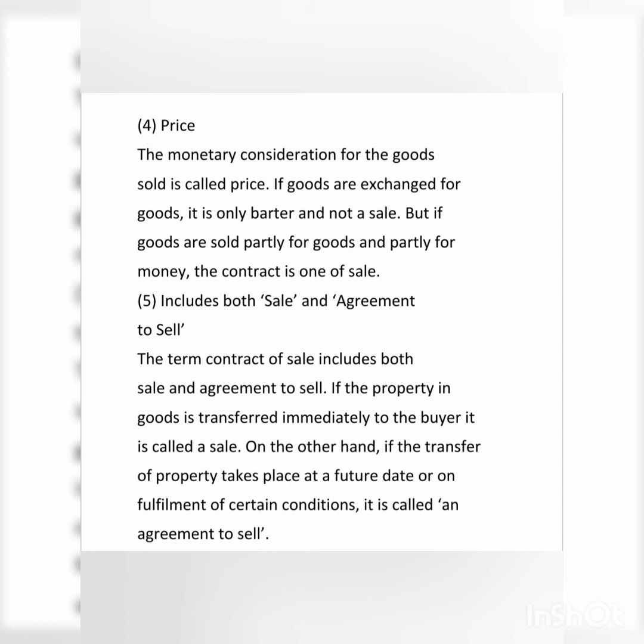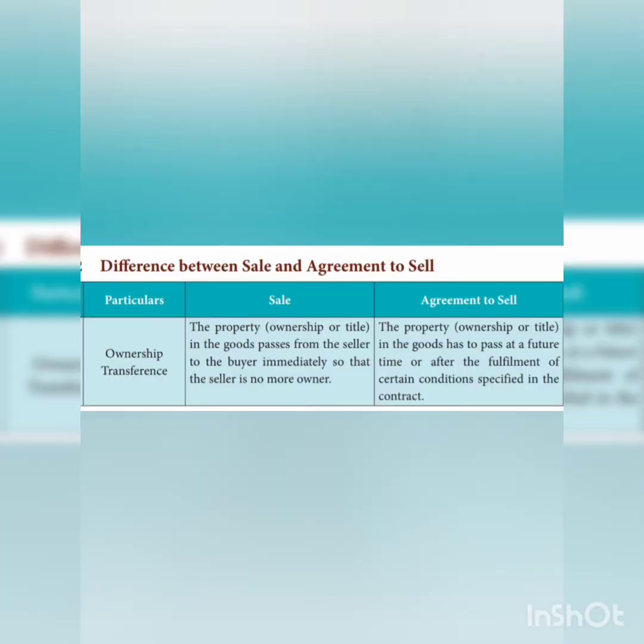That is buying for credit. So payment will be made later. That is future. In future only the goods will be handed over to the buyer. That is called an agreement to sell. Next, we'll move on with the difference between sale and agreement to sell.